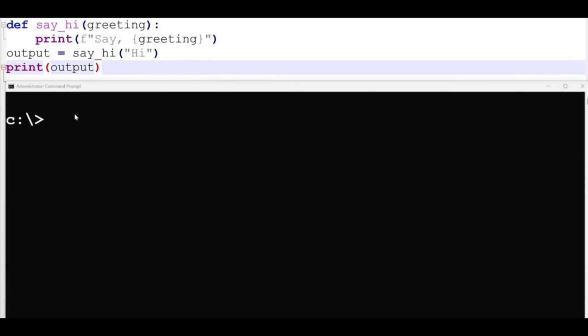I saved my file as a.py, and when I run the code, you can see we have returned None, because a function that does not have a return value implicitly returns None.